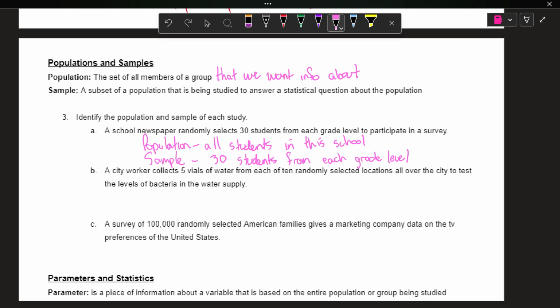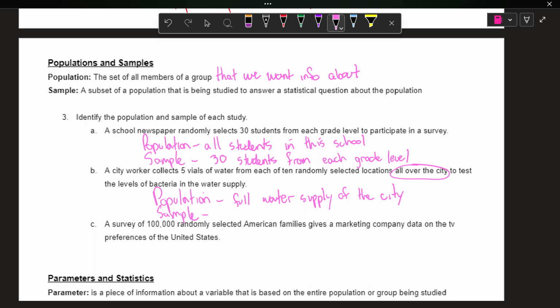All right, a city worker collects 5 vials of water from each of 10 randomly selected locations all over the city to test the levels of bacteria in the water supply. So our population. What are we trying to find stuff about? The full water supply of the city. We want to make sure that the water for the whole city is okay, and we're doing it all over the city, so that's our population.